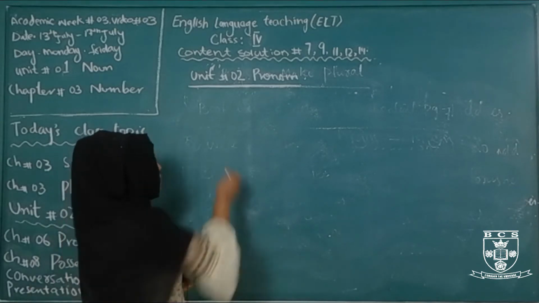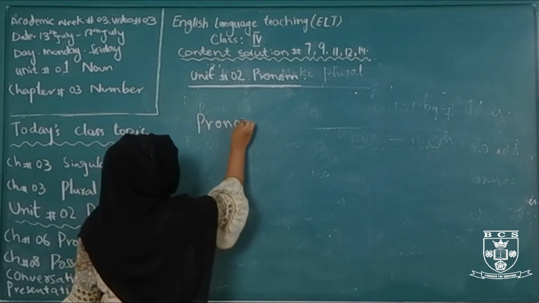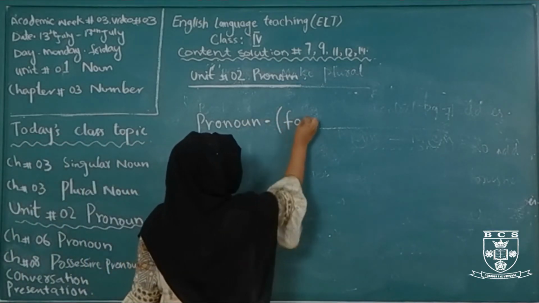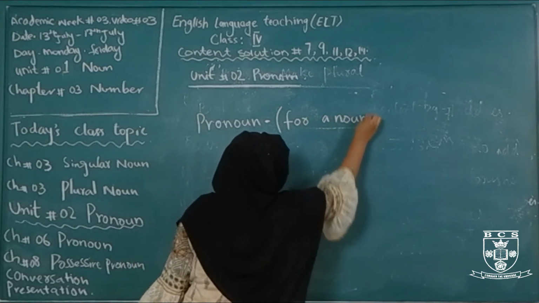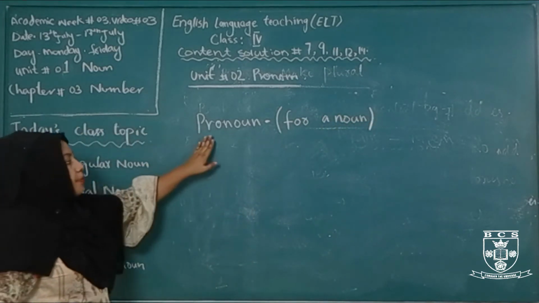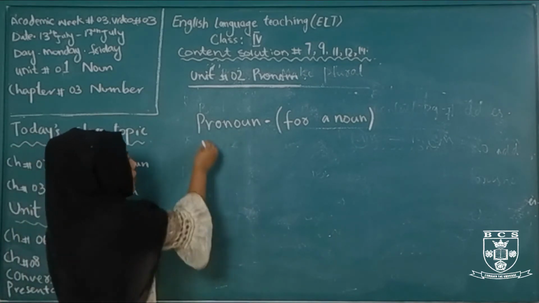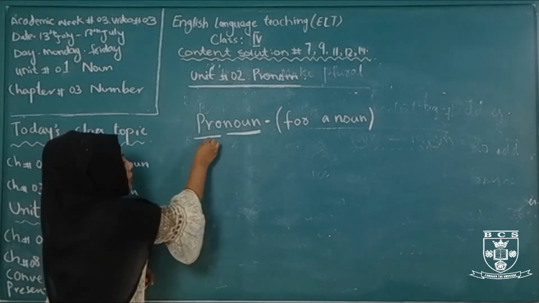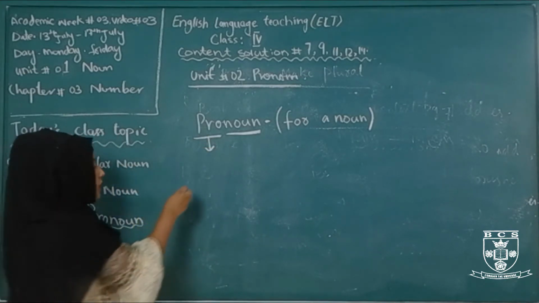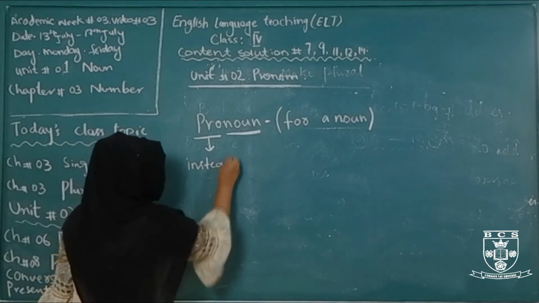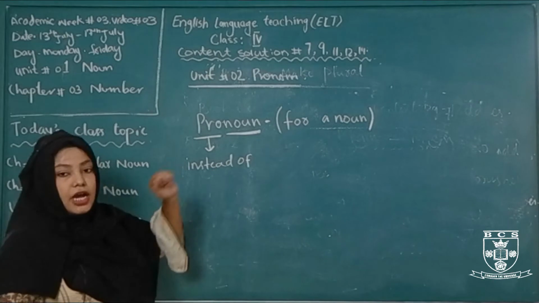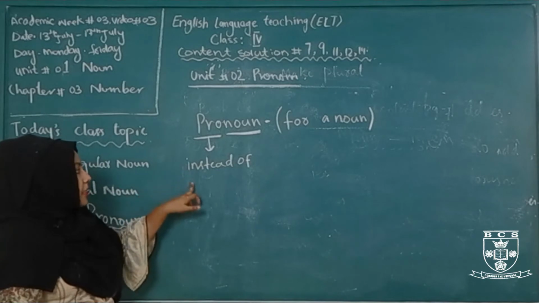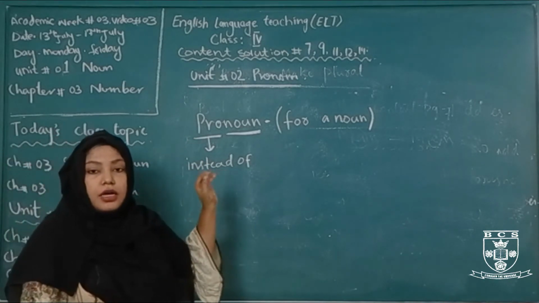What is pronoun? P-R-O-N-O-U-N. Pronoun means for a noun. In pronoun there are 2 words merged: pro and noun. Pro means instead of. And noun is the name of a person, place, animal or thing. Here it is pronoun. It means we use pronoun instead of a noun.